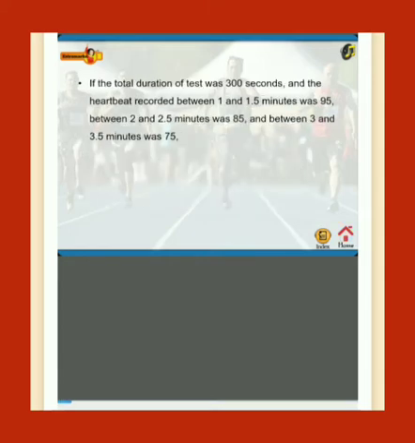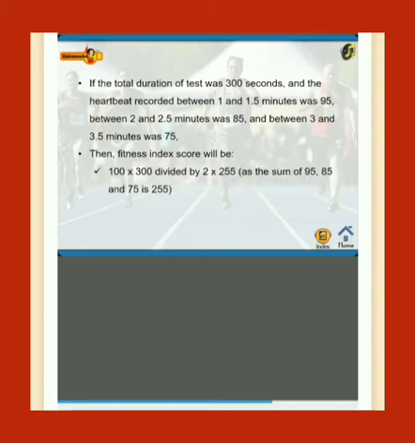For example, if the total duration of the test was 300 seconds and the heartbeat recorded between 1 and 1.5 minutes was 95, between 2 and 2.5 minutes was 85, and between 3 and 3.5 minutes was 75. Then, the fitness index score will be 100 into 300 divided by 2 into 255, as the sum of 95, 85 and 75 is 255. This gives the score, which is 96.77.